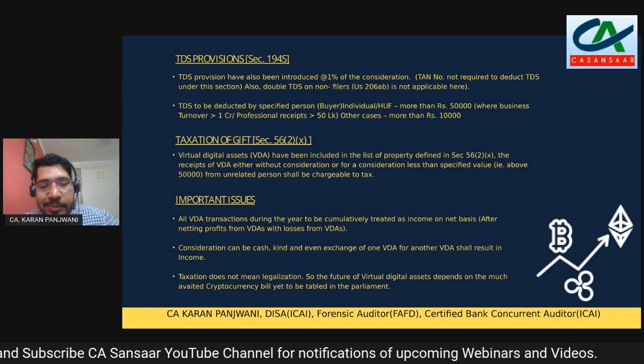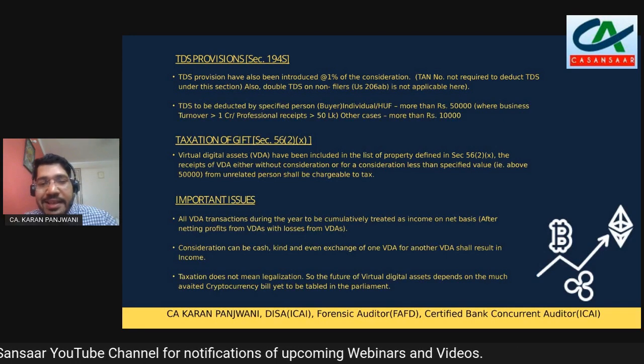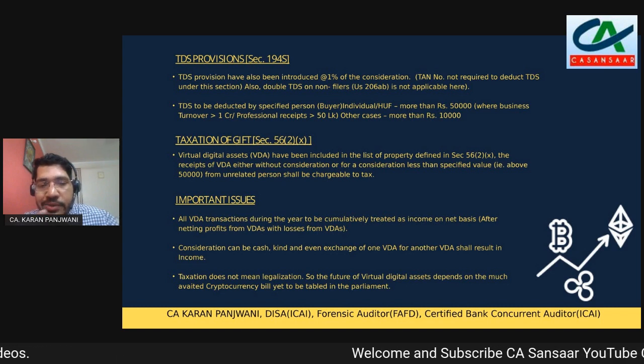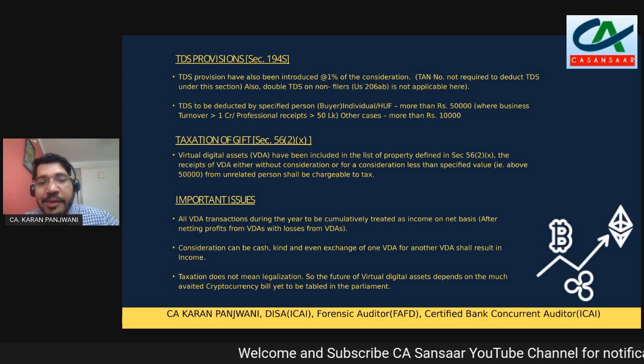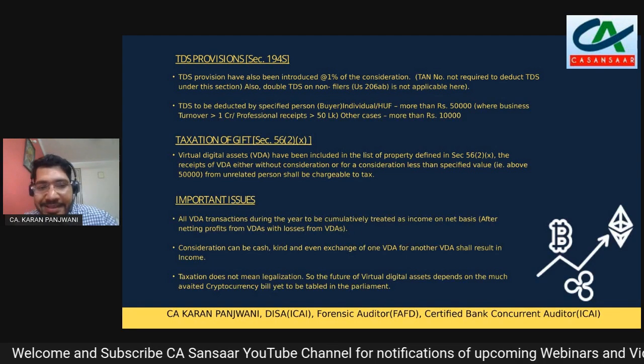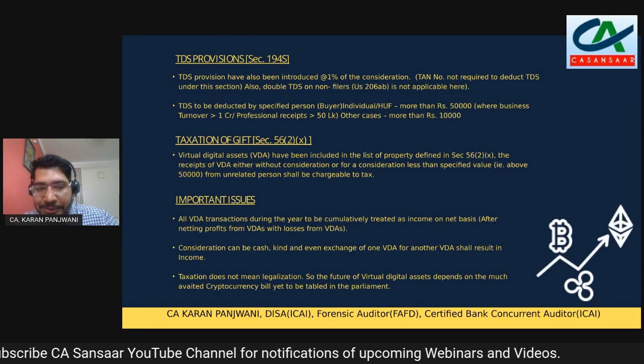And the most important thing to note under this section is, if you receive even a penny greater than 50,000, for instance, you receive 60,000 rupees, so the whole amount of 60,000 would be chargeable, not the 50,000, not the amount exceeding 50,000, but the whole 60,000 will be chargeable to tax. So you have to note that point also.